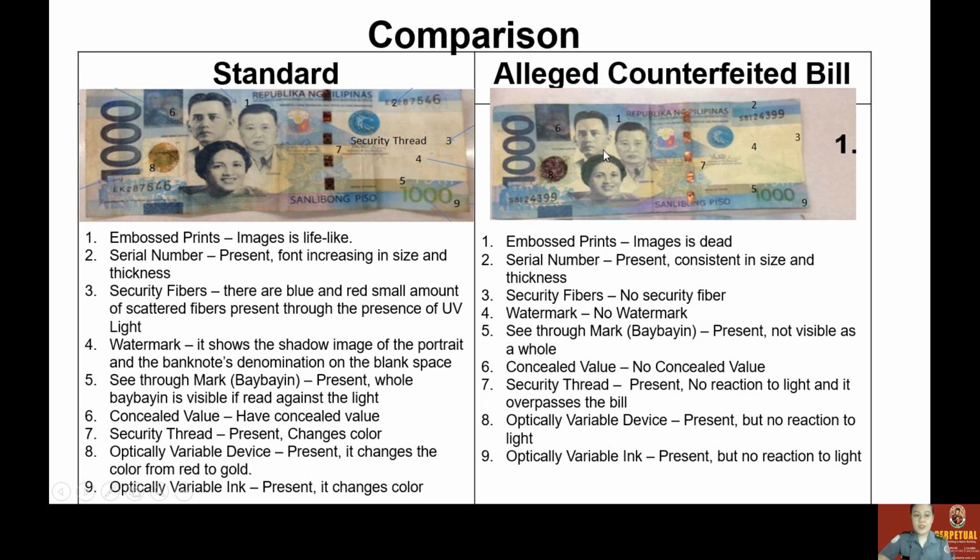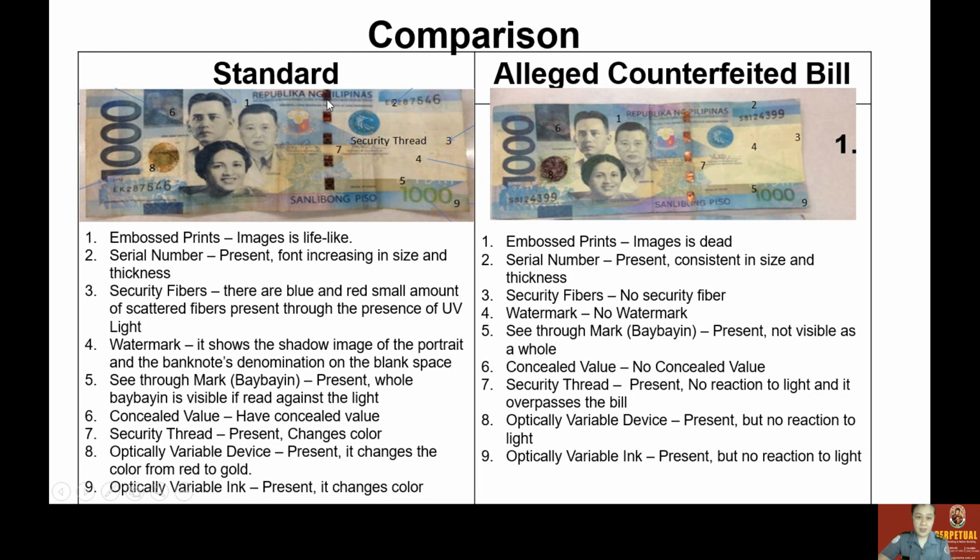Okay, moving on. Number five, the baybayin. In a standard bill, it is present in whole and can be read against the light, while on the counterfeit it has no reaction to light at all, and it's not really visible and not readable. Number six, the concealed value. In a standard bill, it's present, but if it's a fake one, it has no concealed value.